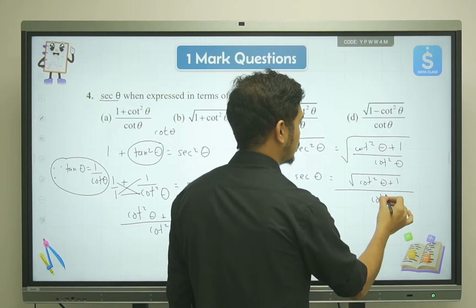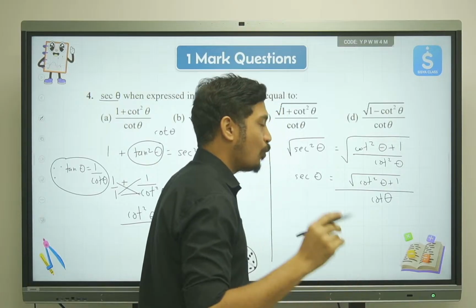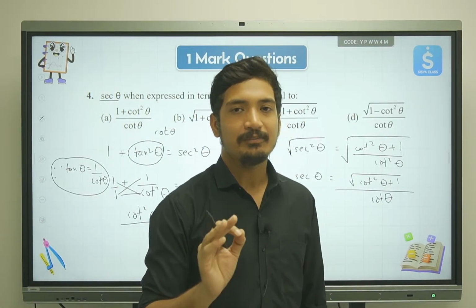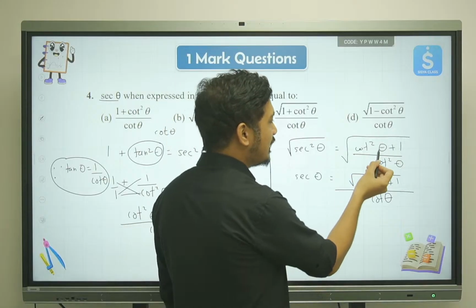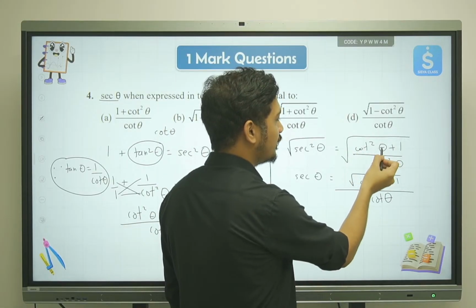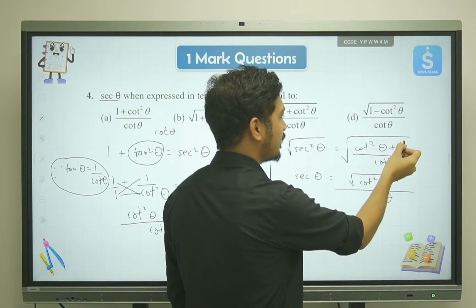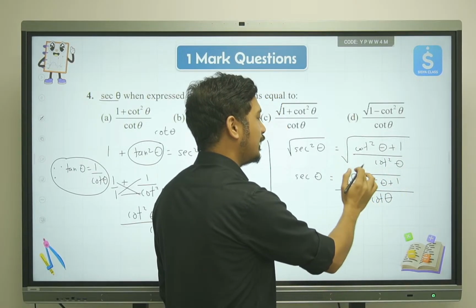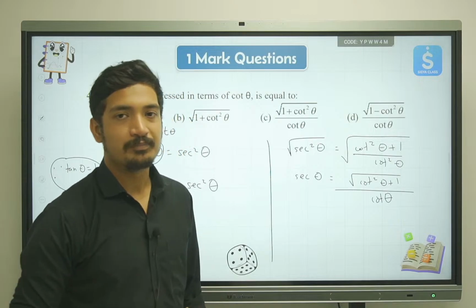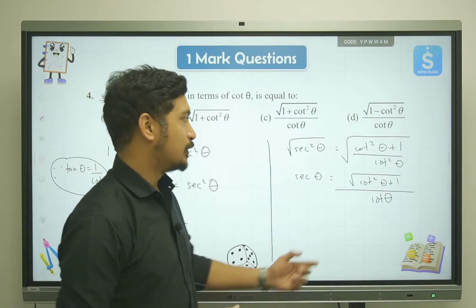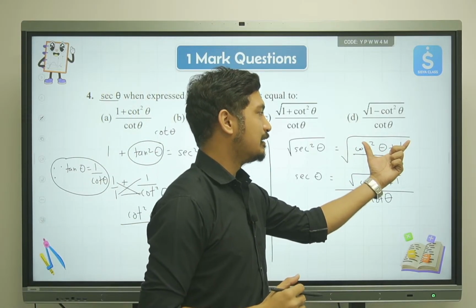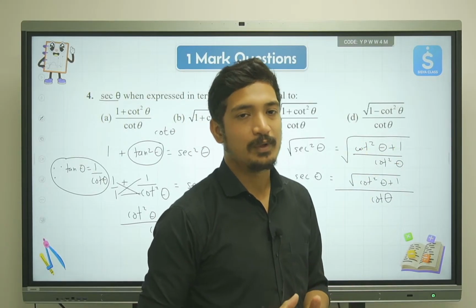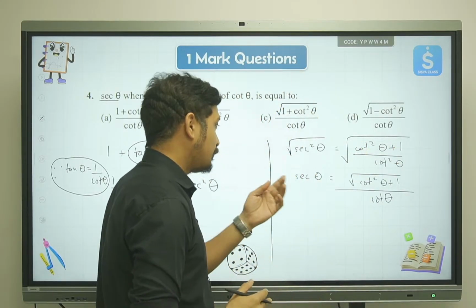which over here will be cot theta. Now, one mistake that most students might make over here is taking the square root of cot square theta as cot, plus taking the square root of 1 as 1, and then not putting the square root symbol, which is actually wrong. These two can be considered as a single term, and unless you add them, you cannot take the square root of it. So therefore this will be the answer.